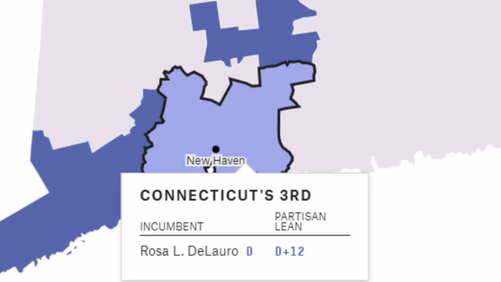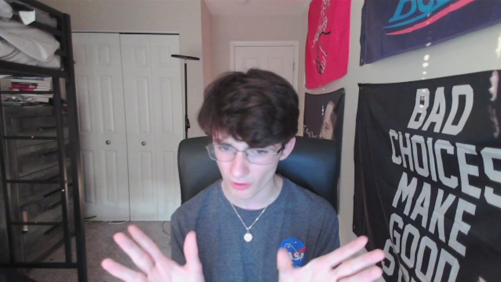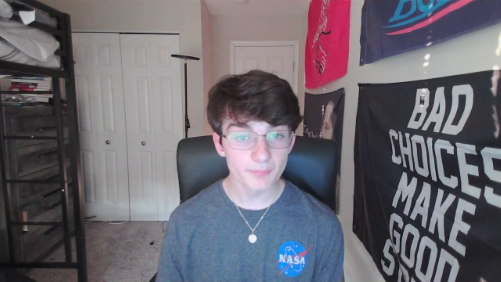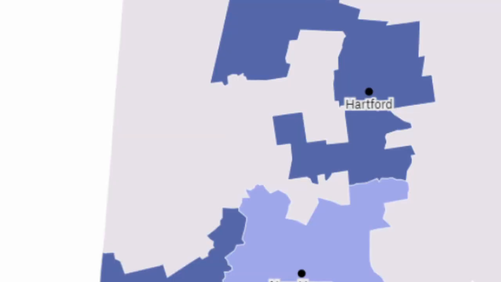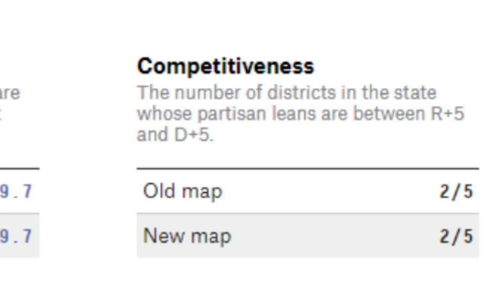This is the median seat of Connecticut. And Connecticut, a D plus 12 state, does pretty well in this test. The median seat and the partisan breakdown of the state as a whole are very similar to each other. Both are, as previously said, D plus 12. Another way is to look at how many competitive seats the state has. Connecticut has 2 seats that are considered to be competitive, meaning that the people of Connecticut are able to hold the Democratic Party accountable since 40% of the seats there could be contested in a competitive election.